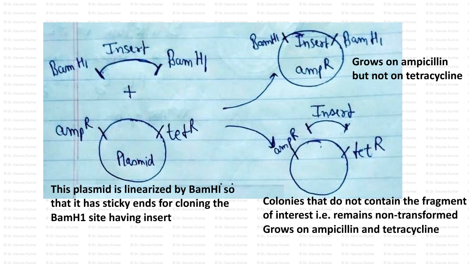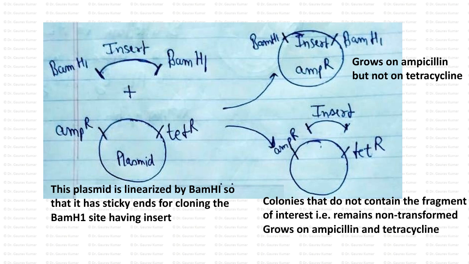So this was the plasmid with ampicillin and tetracycline. This plasmid has to be linearized by BamHI so that it has sticky ends for cloning the BamHI site-containing insert. And the insert I have shown at the top with two BamHI sites. Now, after the cloning experiment is finished, there will be two types of recombinant, the non-recombinant and the recombinant.